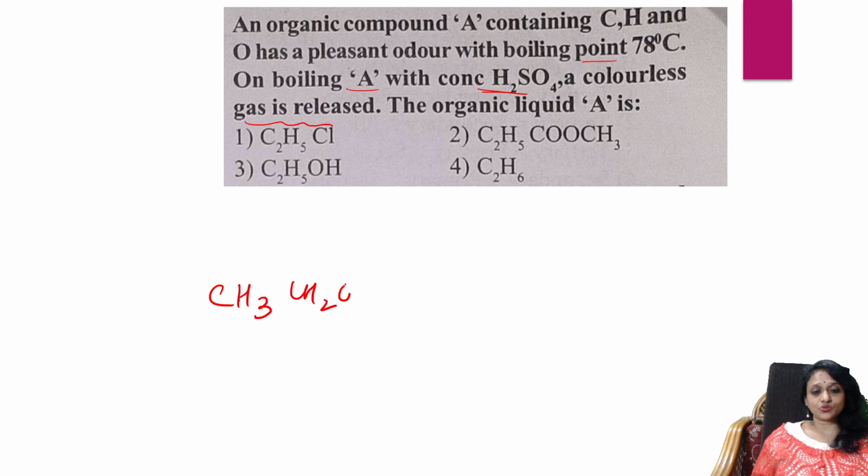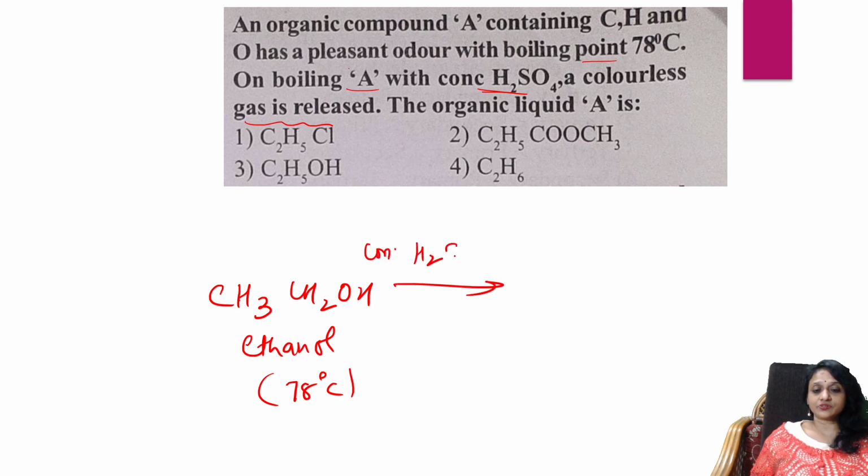CH3CH2OH. This is ethanol, which has a boiling point of 78 degrees. Next, concentrated sulfuric acid is a dehydrating agent. It's going to remove water from where? OH from here and H from here. What will happen? Hydrogen is lost, OH is lost.